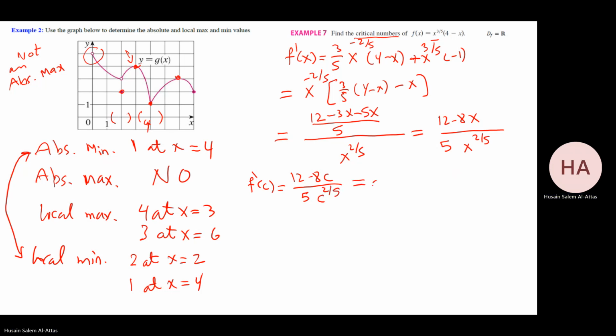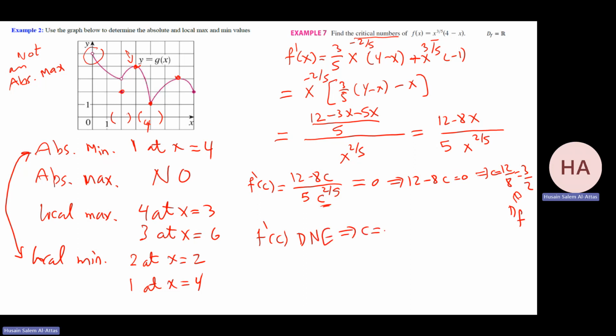That equals 0. That implies 12 minus 8c equals 0, which implies c equals 12 over 8, which is 3 over 2. Is it in the domain of f? Yes, it's in the domain of f. Now we'll check where f prime at c does not exist. Very clear, that means c equals 0. Is it in the domain of f? Yes, the domain of f is all real numbers. So what are the critical numbers? c equals 3 over 2 and c equals 0.